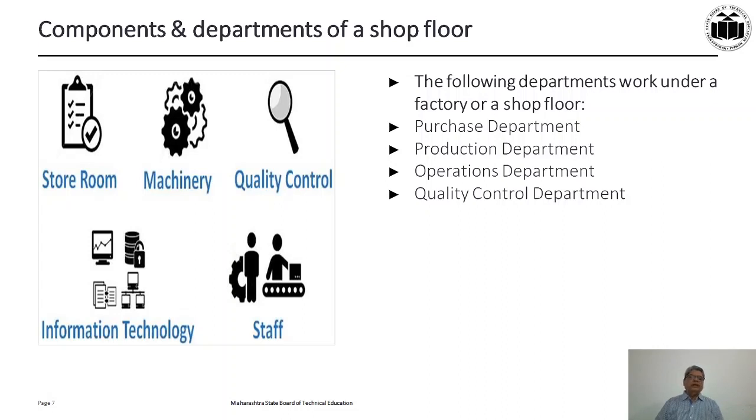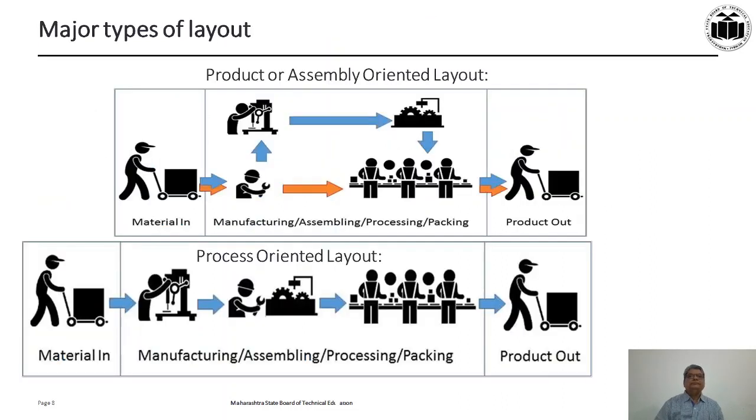And very essentially, information technology is required nowadays because the majority of the machines or plants are now controlled by computers. They have computer consoles, and so the required information is to be fed to the computers. So these are the parts and parcels, or the components, of any manufacturing activity which goes on at a shop floor.